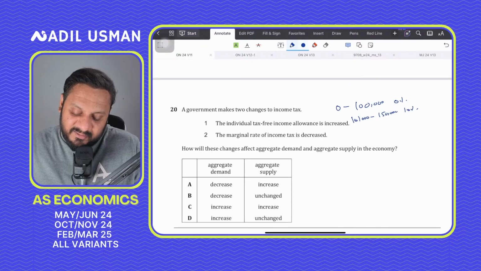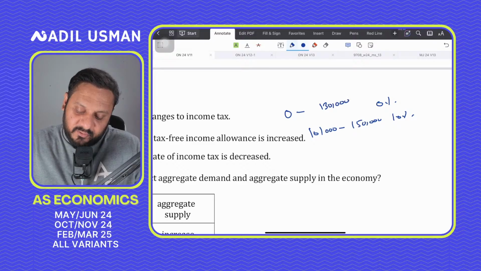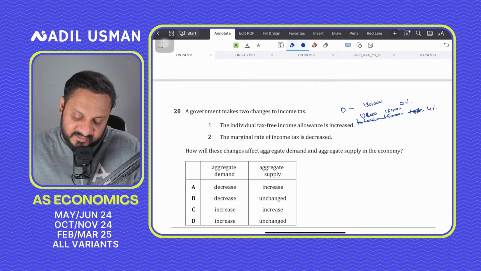So now what the government did was that it said that from 0 to 130,000 there is no tax, and then from 131,000 to 150,000 the tax rate goes down to 4%. So it reduces the marginal tax rate and increases the income tax allowance.